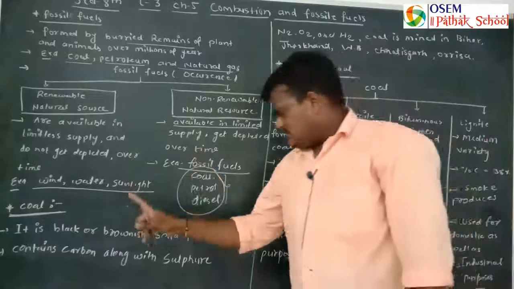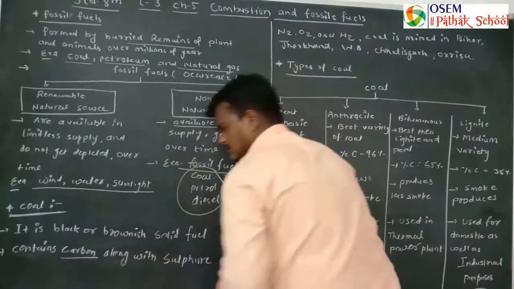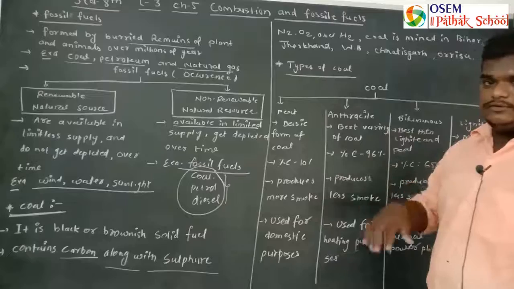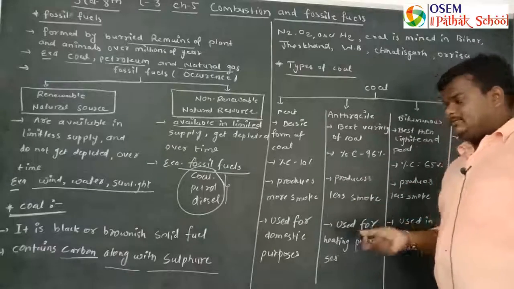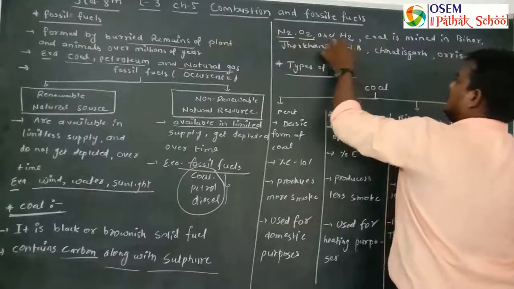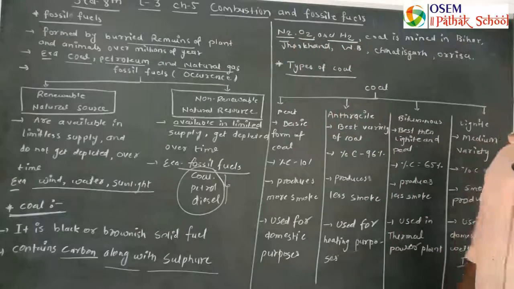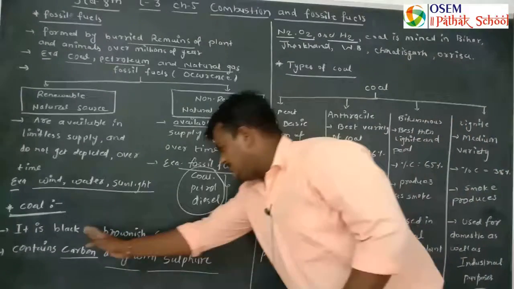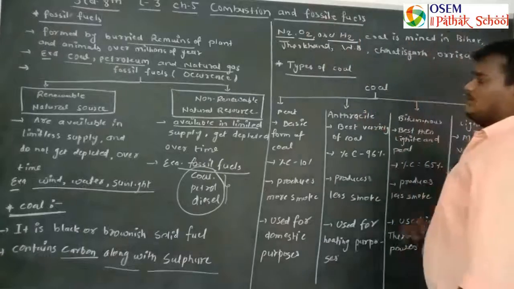It contains carbon along with sulfur. What substances are present inside it? Carbon, sulfur, nitrogen, oxygen and hydrogen. These are the components of coal. So these elements are present inside the coal.